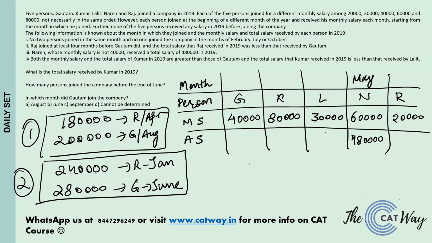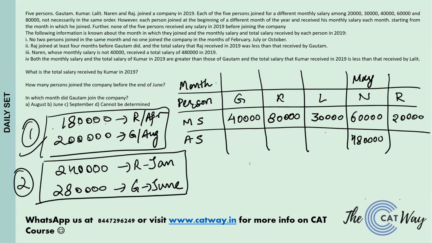Okay, so talking about the first case that we have, Gautam joined in August. He drew a salary of 2 lakh rupees. Now for Kumar, if Kumar joins in December, he cannot cross Gautam. If Kumar joins in November, he cannot cross Gautam. If Kumar joins in October, that is not possible. So definitely in case 1, Kumar will have to join in September.